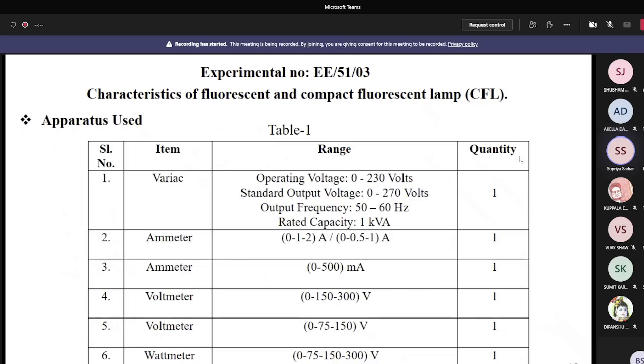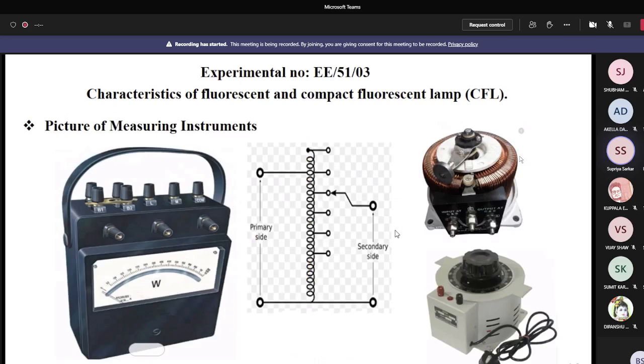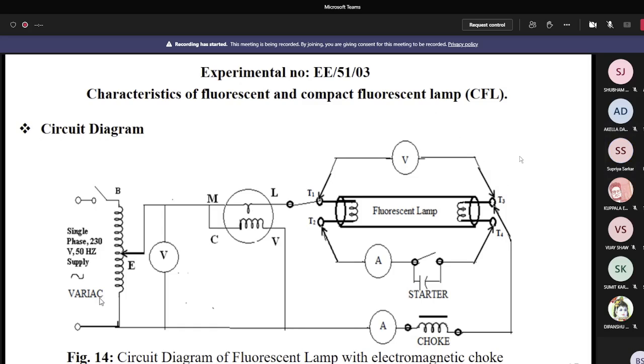And now I show you the rating. So just you see the rating. Here the variac: the operating voltage is 0 to 230 volts and the standard output voltage is 0 to 270 volts. Input is 0 to 230, but here output is 0 to 270 volt. Operating frequency 50 to 60 hertz and rated capacity 1 kVA. So now what you see here is input voltage is 230 volt and output voltage varies from 0 to 270.